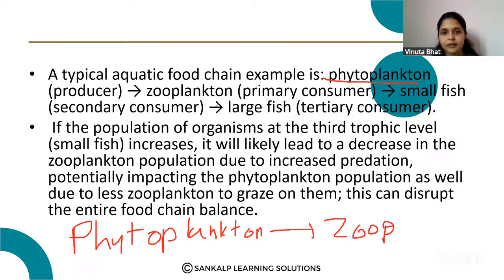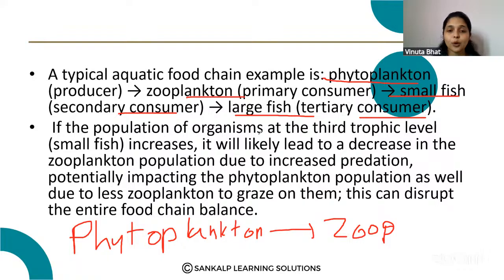Then small fishes are the secondary consumers, and then the large fishes. So this is the aquatic food chain.